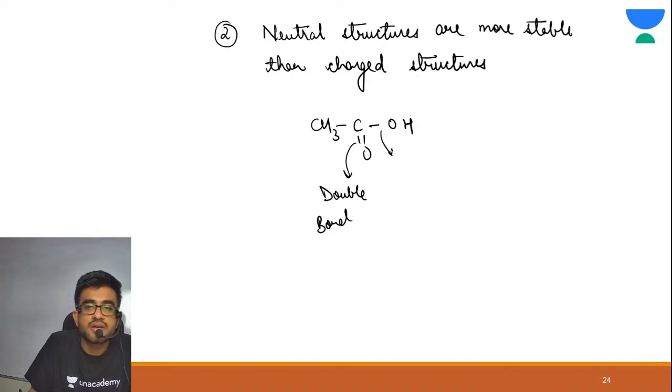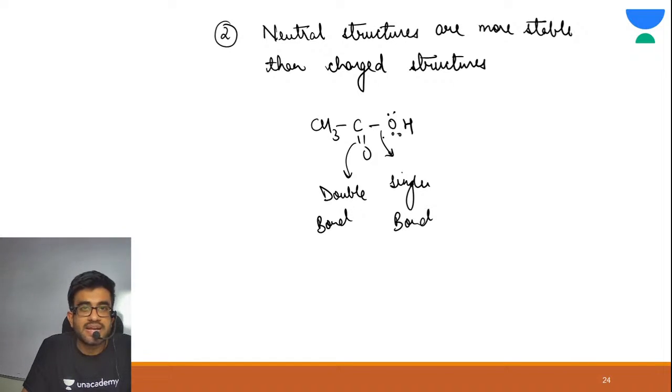This is your single bond, and this has a lone pair. Correct? Alright. Now what have I explained to you? I have explained that a lone pair means negative charge. Lone pair means negative charge. I have explained the 1, 2, 3 system. Correct? That trick I have shown you. So see, 1, 2, 3.